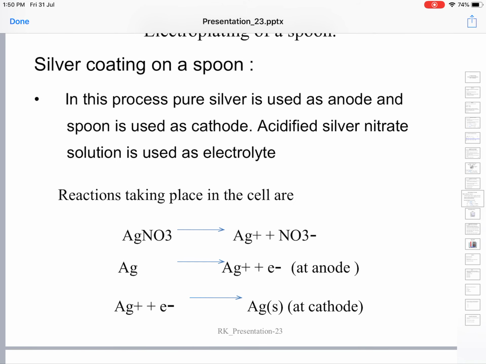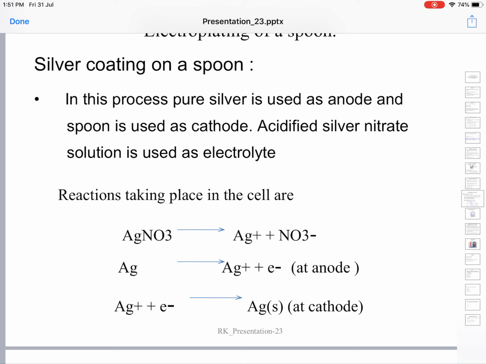In this process, pure silver is used as the anode and the spoon is used as the cathode. Acidified silver nitrate solution is used as the electrolyte.